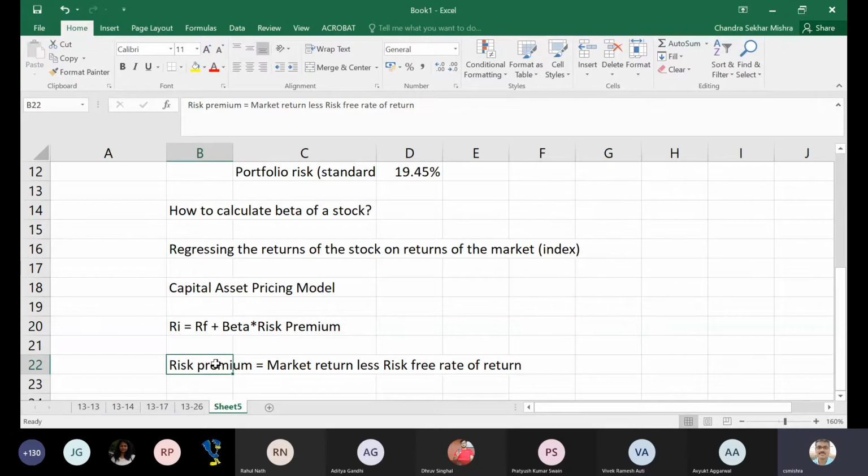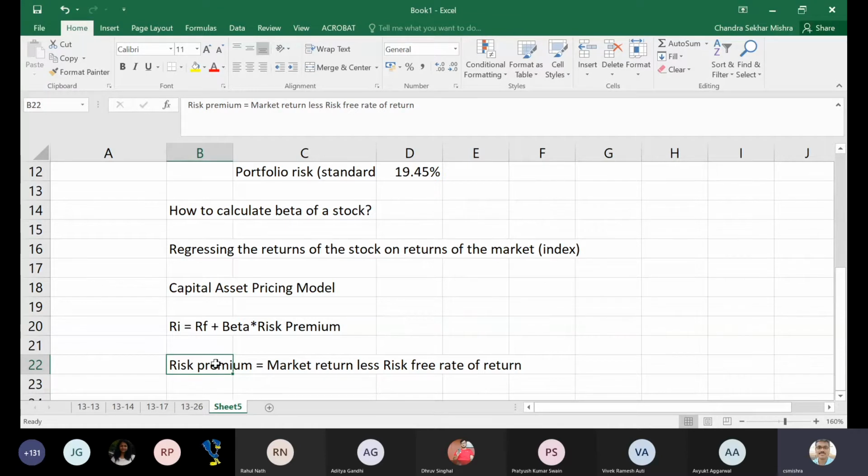Ideally, return on the market is the entire market portfolio, all the stocks involved in the market as such, but we cannot do that. So what we do, we take a proxy called an index, let's say BSE Sensex or Nifty or something like that, as a substitute, as a proxy for the market. Okay, so market return less risk-free return gives a risk premium, and beta talks about the risk of the asset. Higher the beta, higher the risk, and higher the risk means higher the risk premium. So if I say risk premium, we talked about market return minus risk-free rate of return.